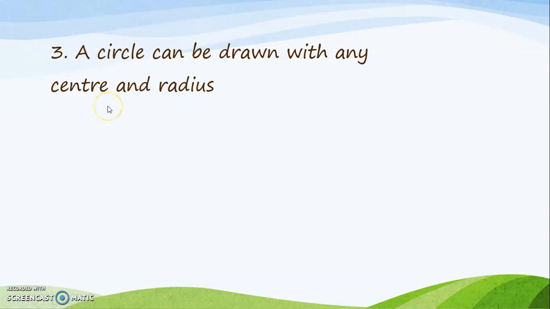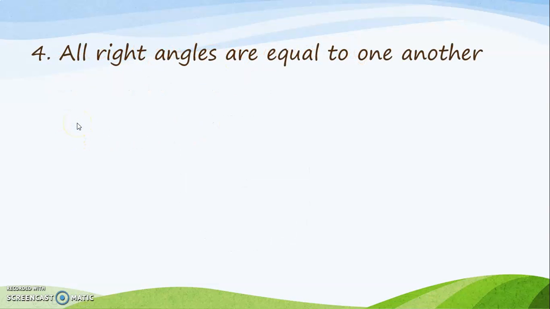Third postulate says a circle can be drawn with any radius and any center. So I can choose any point to be the center of a circle. I can choose any radius. It could be any line, as small as this or as big as that. So I can choose any point to be center, any line to be radius, and make a circle. So that's the third postulate: a circle can be drawn with any center and any radius.